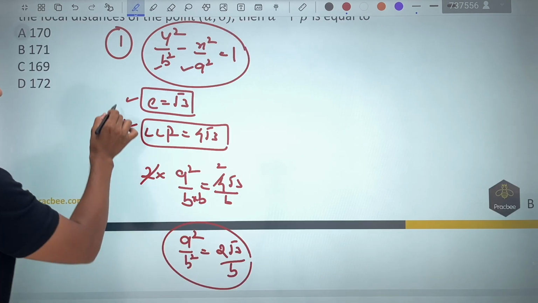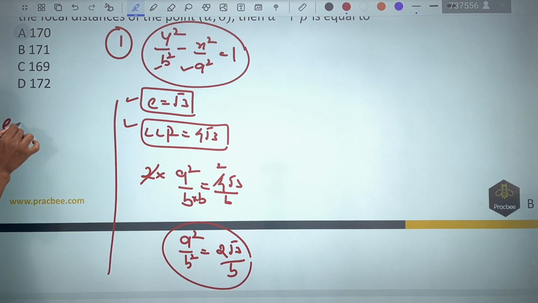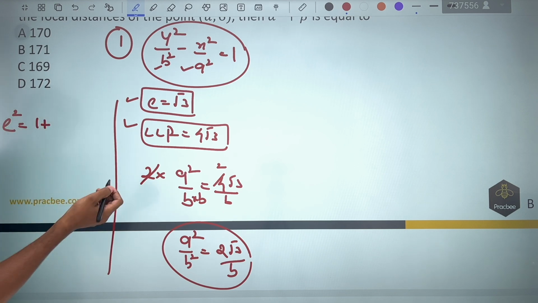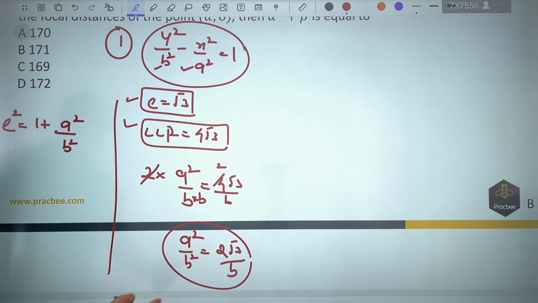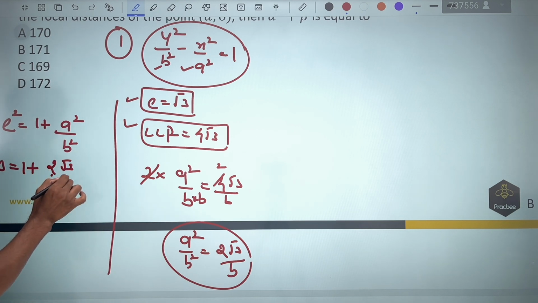Now why is this important? So if I apply the condition of eccentricity, it will become e square is nothing but 1 plus b square, but in place of b square, A is written. So a square by b square again we will write. This value we can substitute here. This will become 3. This will become 1. A square by b square is nothing but 2 root 3 by b.